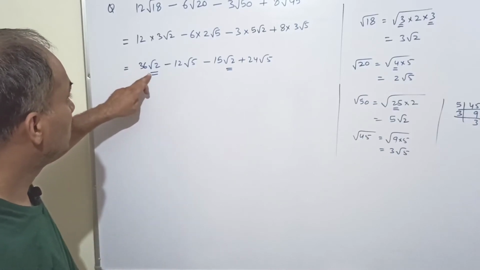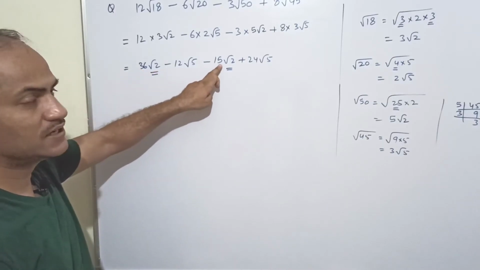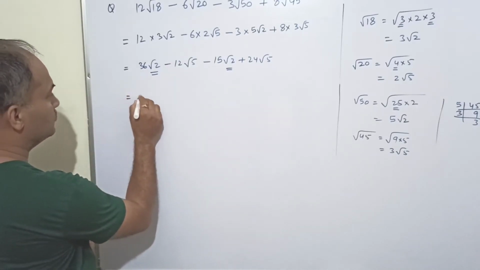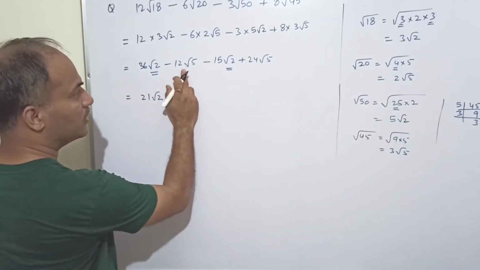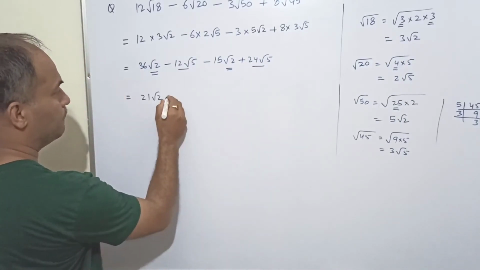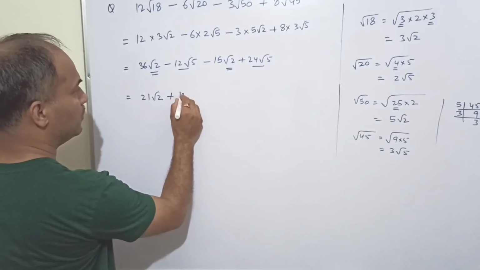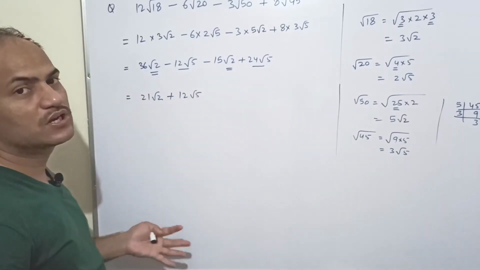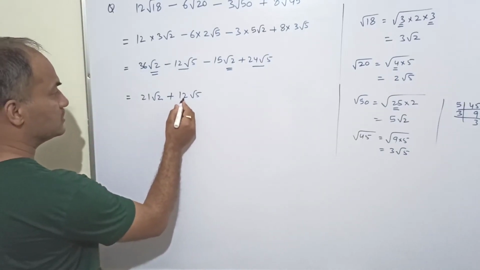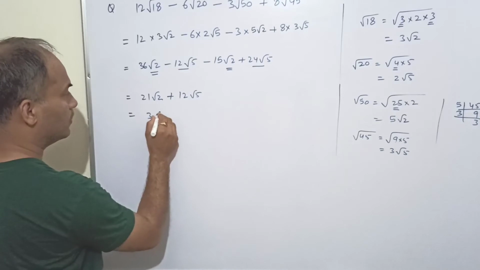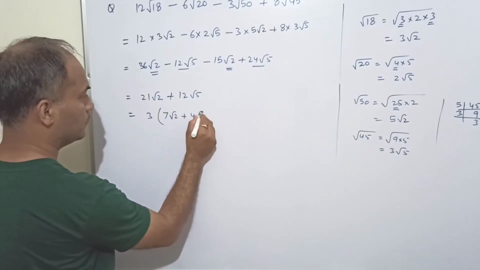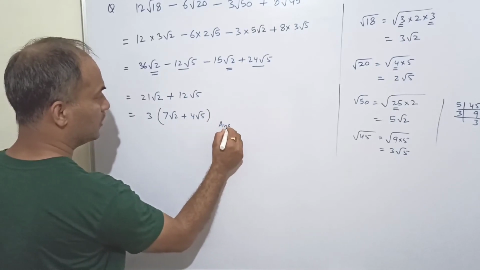So 36 root 2 is positive and the other is negative. So 36 minus 15 is how much? 21. So this becomes 21 root 2. Similarly, this is negative and this is positive. So 24 minus 12. So we have positive 12 root 5. That is the only thing we can do now. We can only take something common, and that is 3 only. If we take 3 common, it becomes 3 times 7 root 2 plus 4 root 5. Like this you can leave the answer.